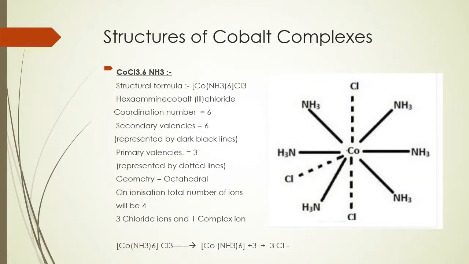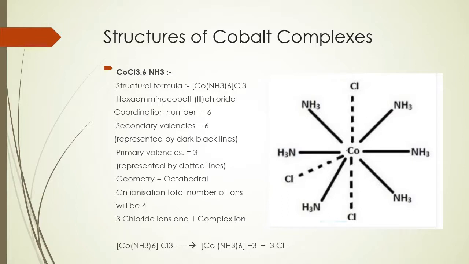First structure is hexaamminecobalt(III) chloride, in which the coordination number is 6, secondary valencies are 6, primary valencies are 3, and as the coordination number is 6, the geometry will be octahedral. On ionization it gives 4 ions, 3 chloride ions and 1 complex ion.